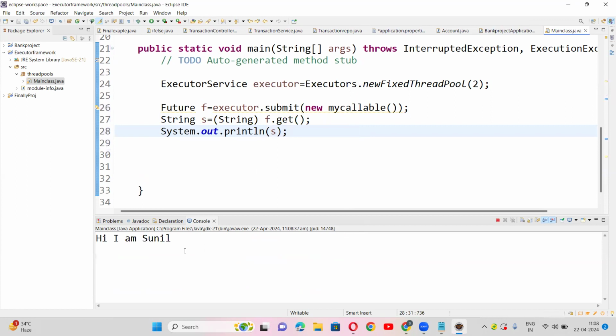See guys, now you can pass any number of callable objects like that. Is that fine, guys?